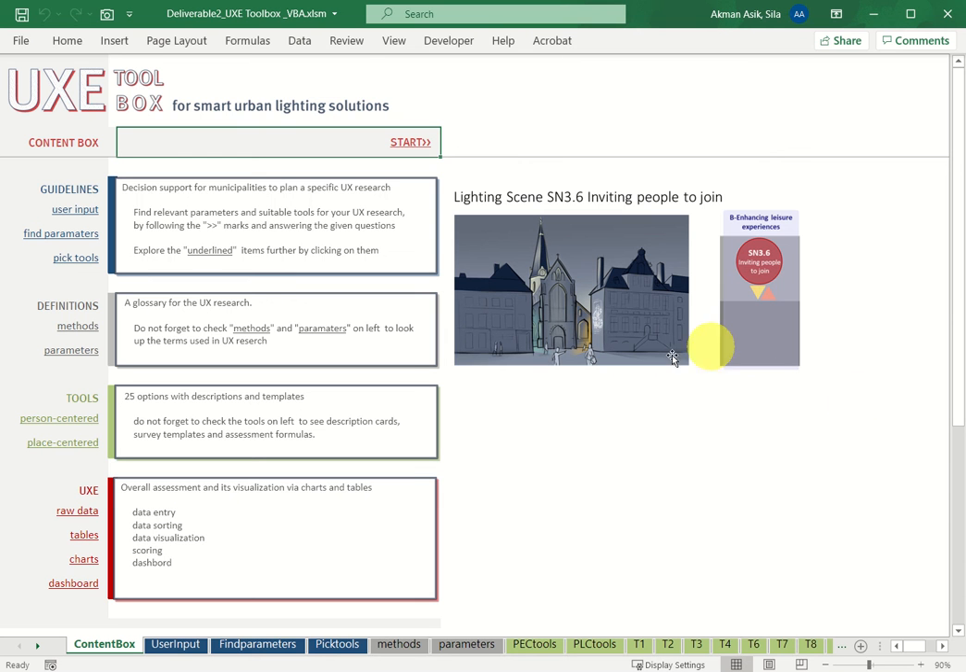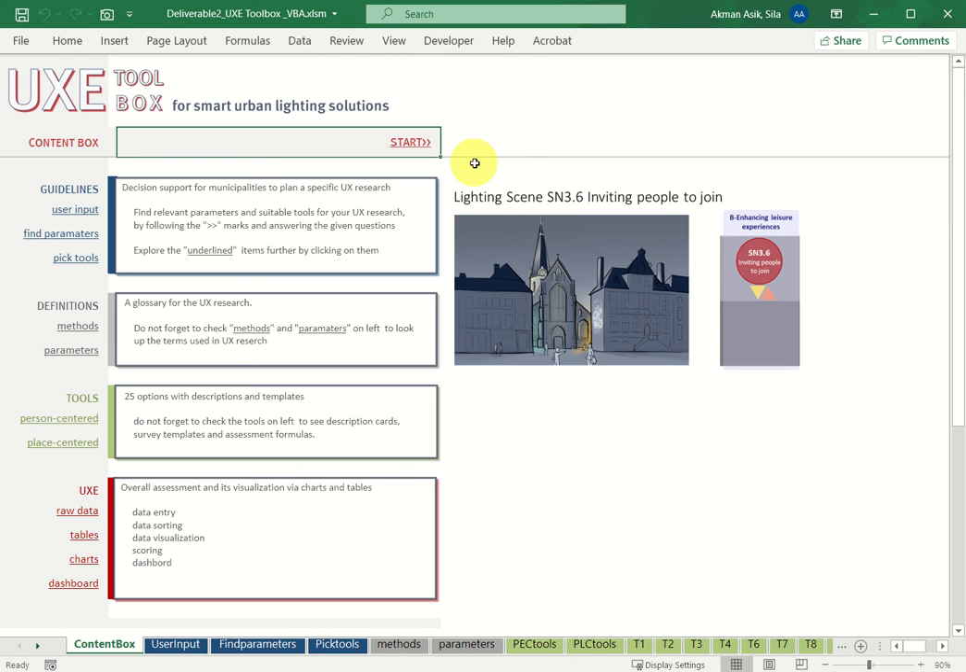Hello! In the last demo case, I'm going to use another lighting scene from Sint-Niklaas. It is SN3.6 Inviting people to join. This lighting scene aims to create a welcoming entrance to the Sint-Niklaas plain by projecting nice lighting shows on the facades. The aim of this lighting scene is enhancing leisure experiences. So it belongs to cluster B, and its interaction level is reactive, which makes it smart.